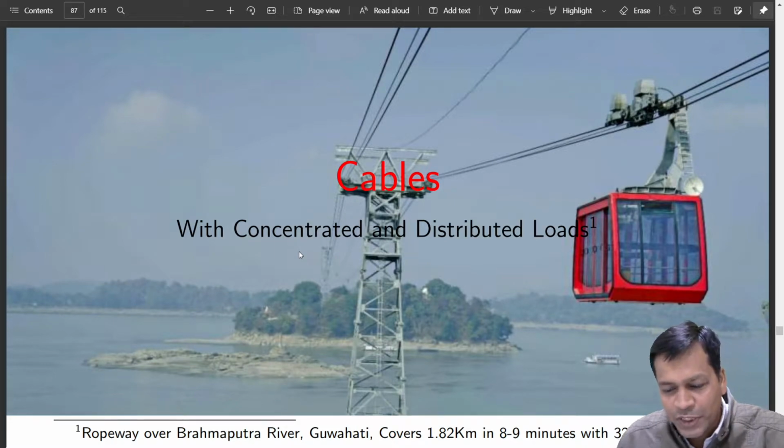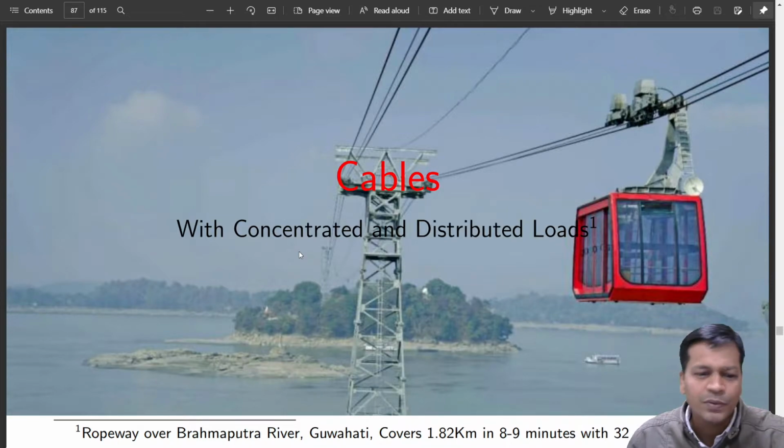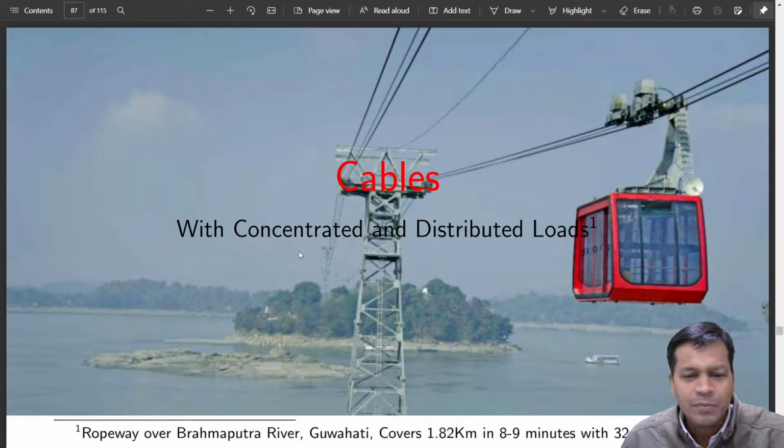Almost 32 passengers can ride on it, and it covers the distance in 8 to 9 minutes. So this is one of the best examples of it. Now you also have it in Mumbai, I think. Mumbai also has a ropeway from the main city to Elephanta Caves, right? And it is there in many other places.